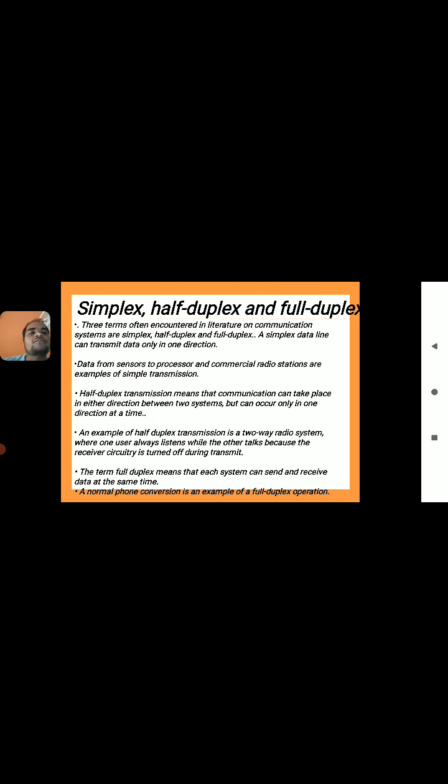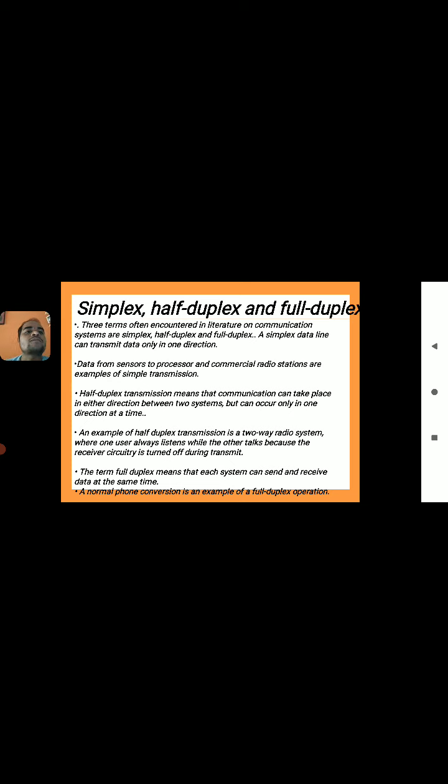Here we have different types of serial data communication techniques. We use three main terms: simplex, half duplex and full duplex transmission. These three terms are used in the literature of communication systems. So there are three communication systems we use, called simplex, half duplex and full duplex. What are simplex, half duplex and full duplex? We will discuss that here.